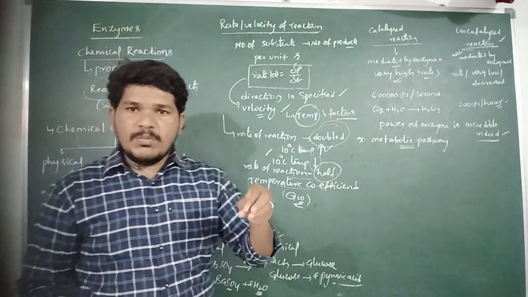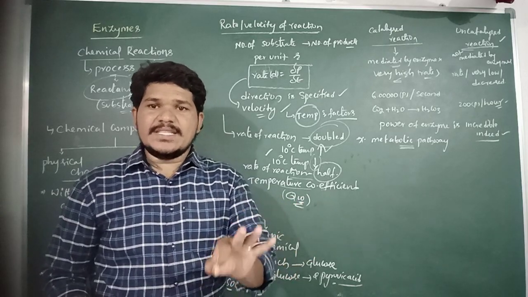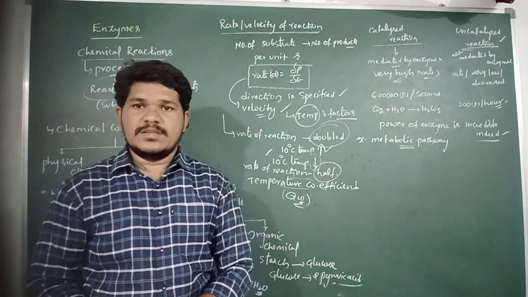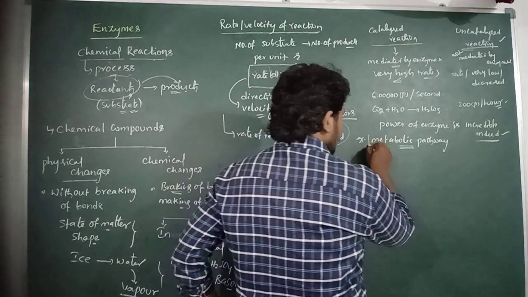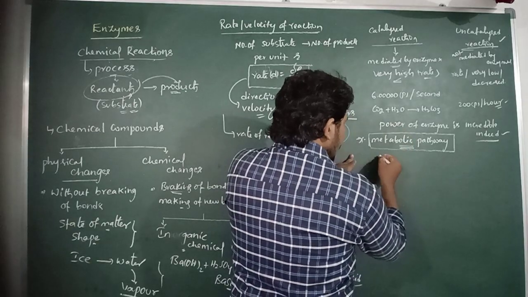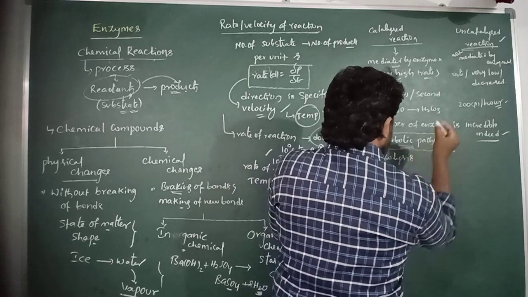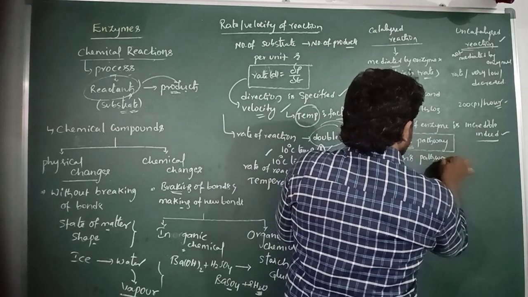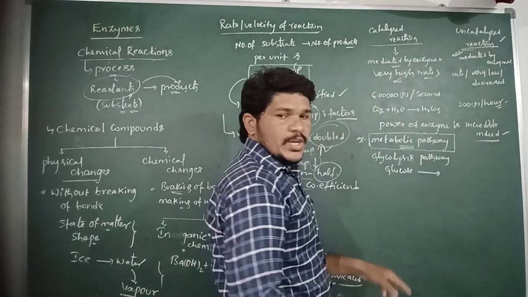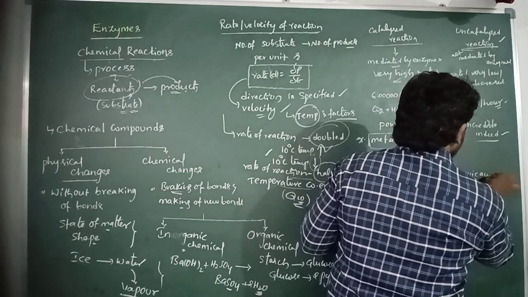So in a metabolic pathway, a number of chemical reactions occur which are catalyzed by enzymes, whether the same enzyme complex or different enzymes. That kind of multi-step process is referred to as a metabolic pathway. For example, in the glycolysis pathway, the glucose molecule is broken down into two molecules of pyruvic acid.